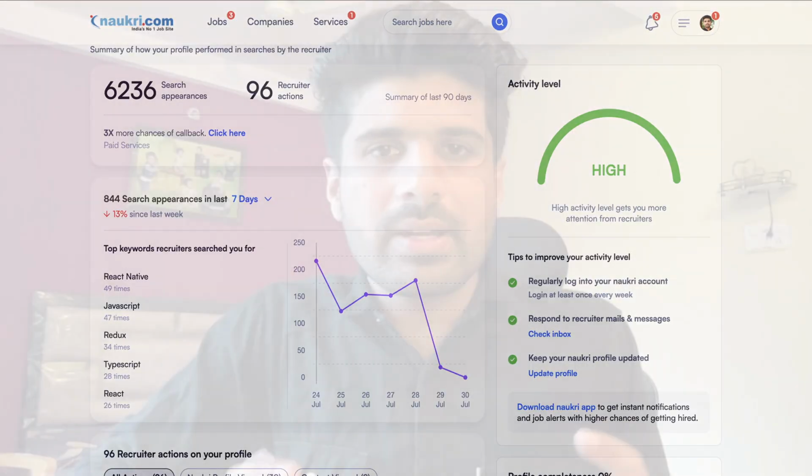Meaning if a candidate creates a profile on Naukri.com, he or she will be able to see how many search appearances occur, how many times their profile got into the search results of the recruiters. Also, what different actions were taken by recruiters on their profile, like downloading the resume, bookmarking the profile, or doing some other activity in order to get in touch with the candidate. And this will increase your chances of getting into that particular company.